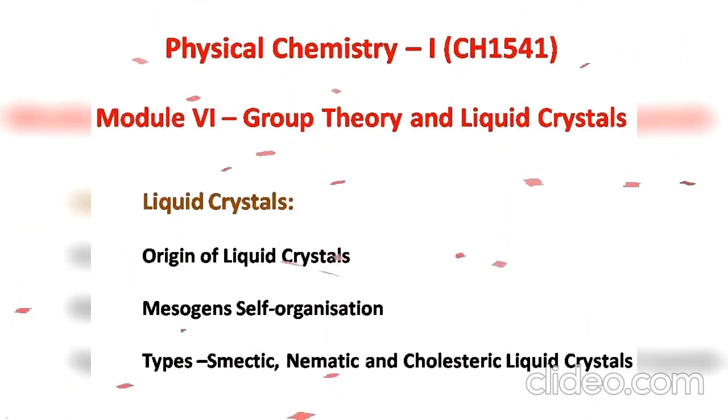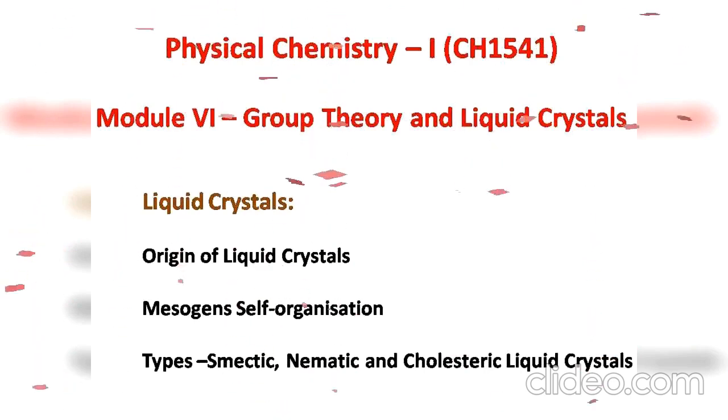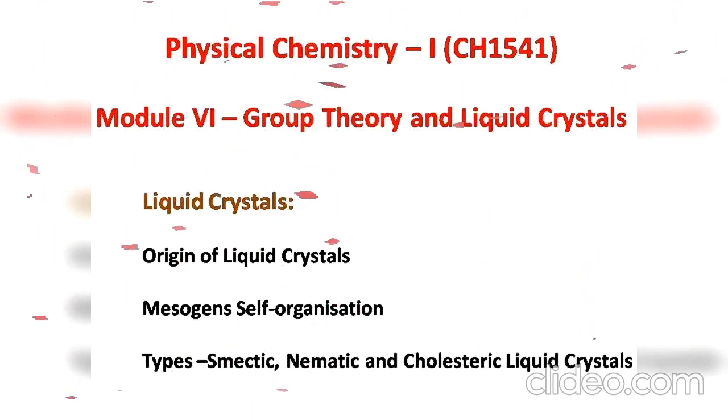If we come to the self-organization of mesogens, it is a spontaneous ordering where an overall order of a system arises from the local interactions between initially disordered components. Liquid crystal molecules, also known as mesogens, are perfect examples of a self-organized system.